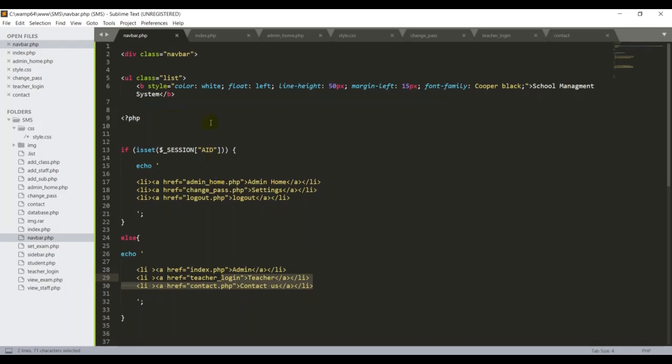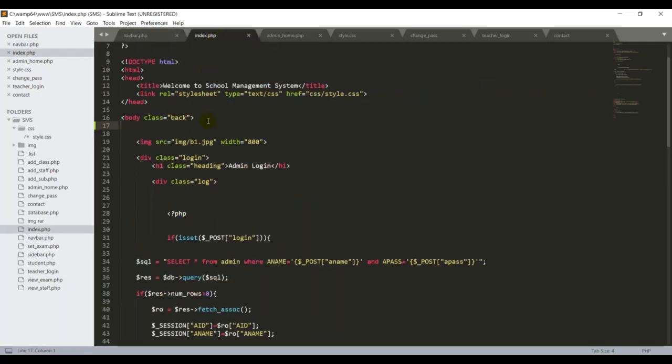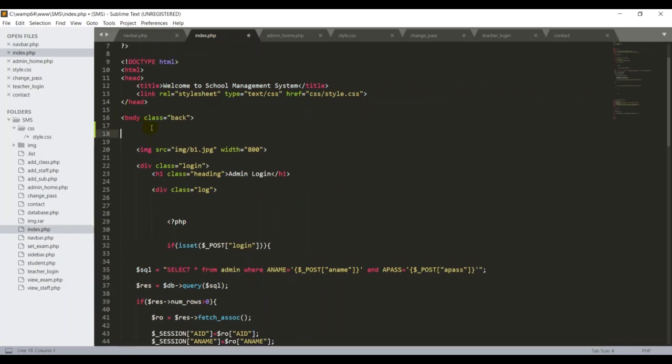If you want to link this page to our index.php, go back to index.php. Under the body tag, we're going to create one more PHP syntax. Put the question mark, then php, and type include and double quote.